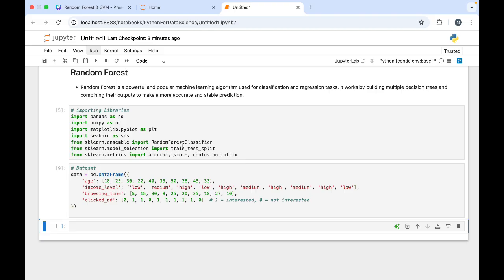You should understand that until train test split the things are going to be similar. We need data, then we need the x variable, then the y variable, meaning independent and dependent. If some data cleaning is needed, we can do that also. Next, from metrics, accuracy score and confusion matrix, we have learned those in our previous video also. Based on this accuracy we are going to see how a model is performing, what the final score of our model is.